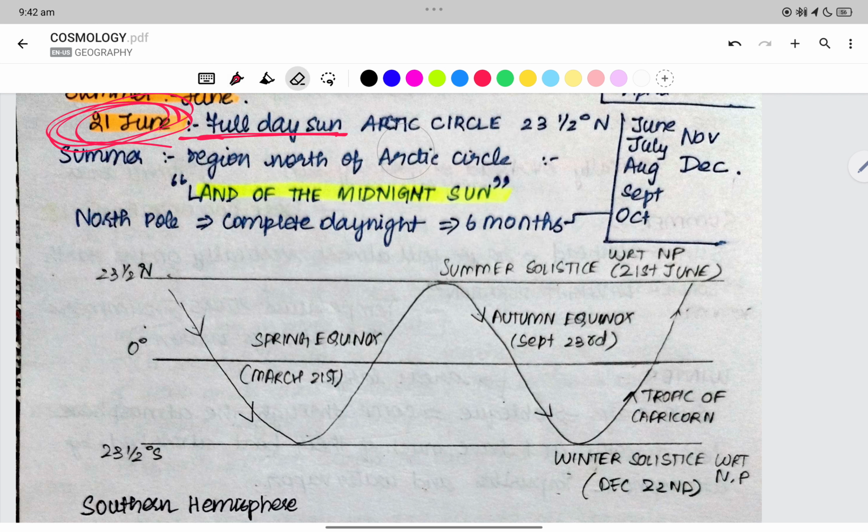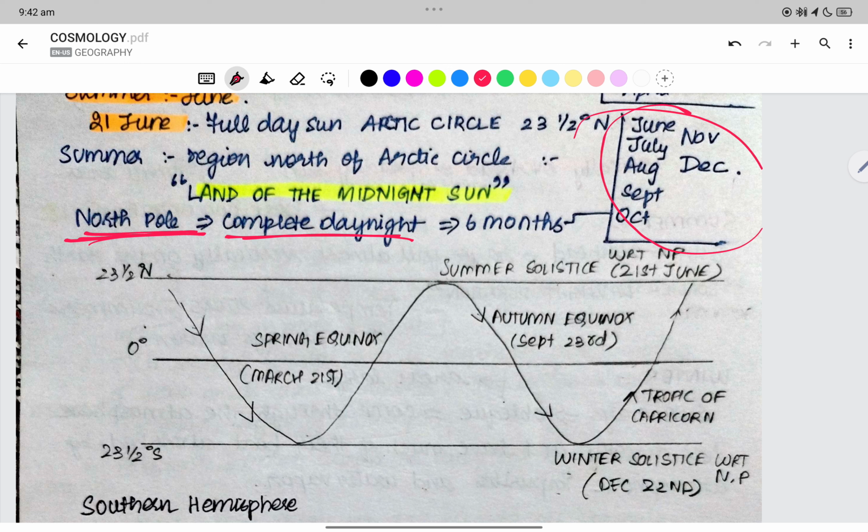Now this is the diagram. The North Pole is having sunlight from June to December. December is when the winter is starting, right? In June there is sunlight. On 21st of June, sunlight enters the Arctic Circle. So from June till December 22nd, it is going to be summer, right? December 22nd is when the winter enters the Arctic Circle, and it is complete darkness on 22nd December. Therefore, from June 21st to December 22nd, we have complete light in the northern hemisphere.